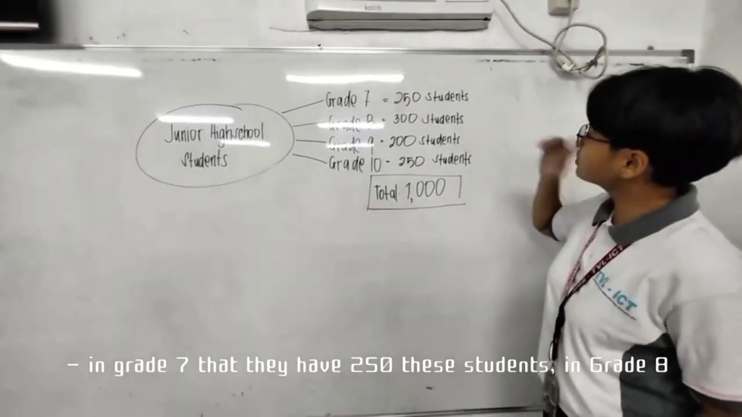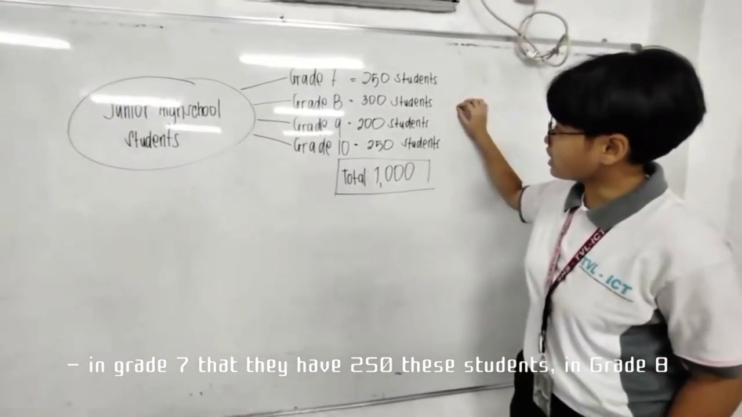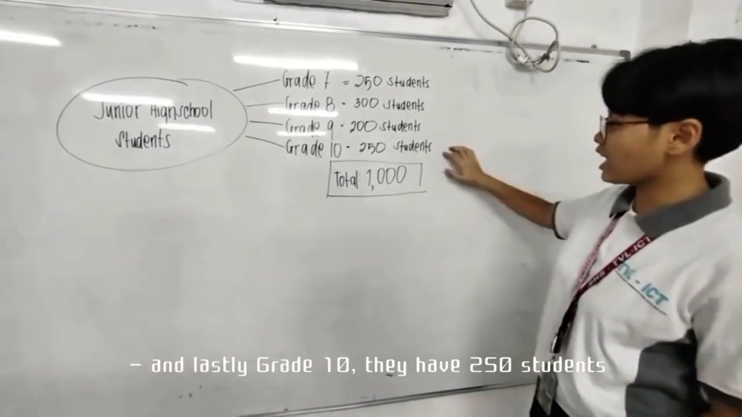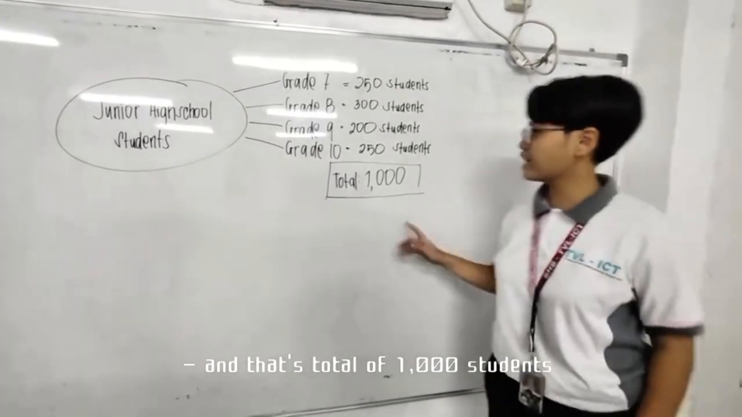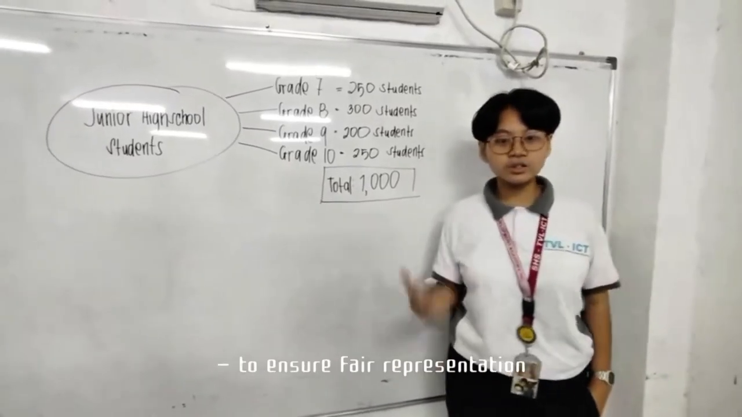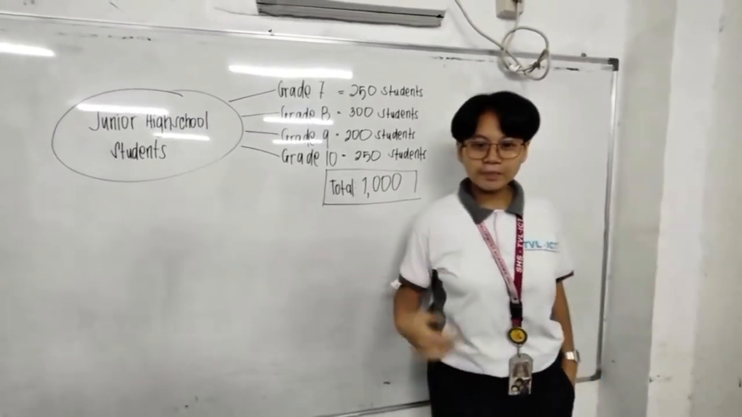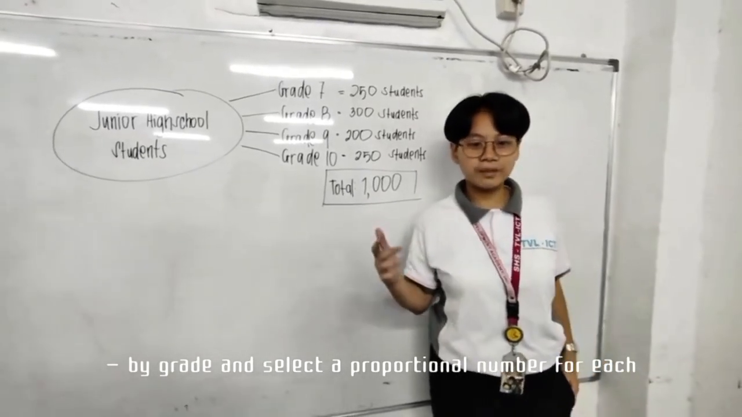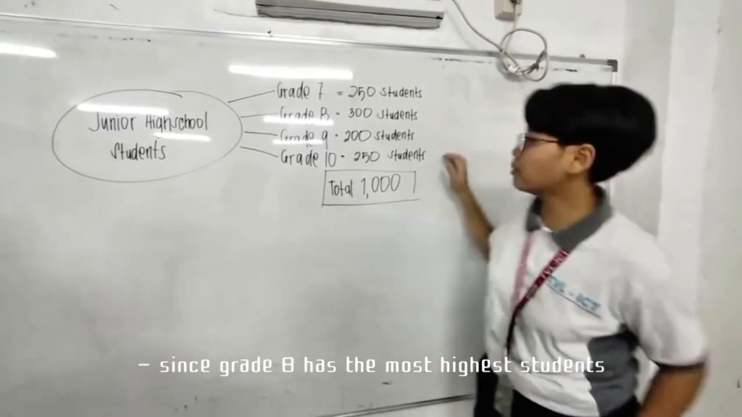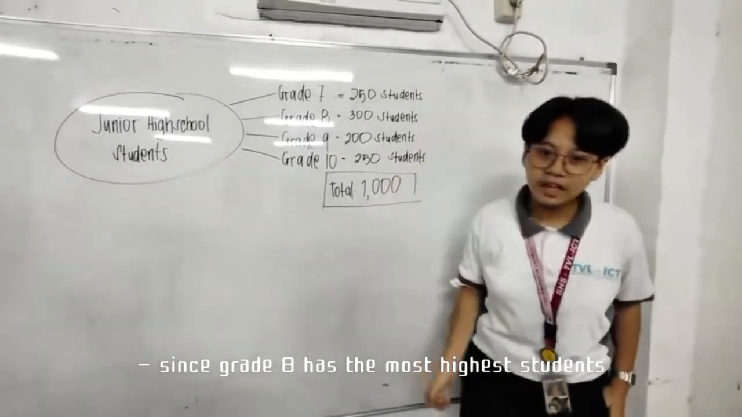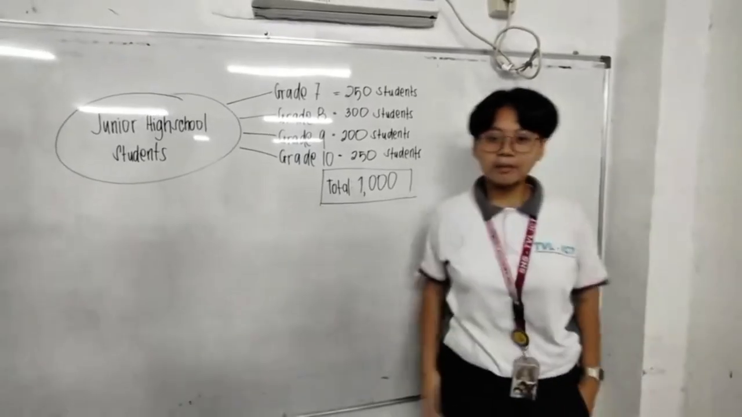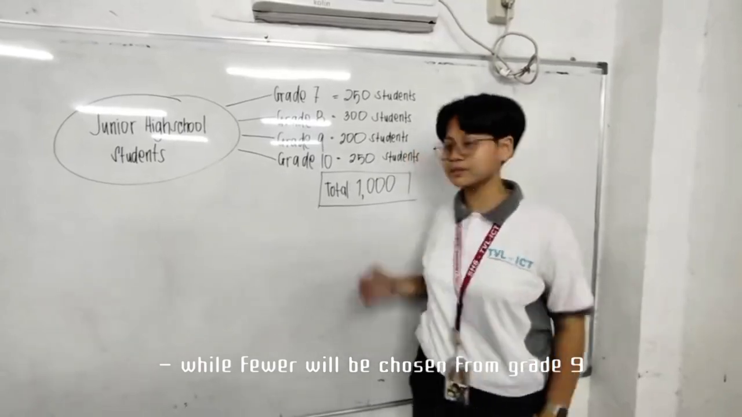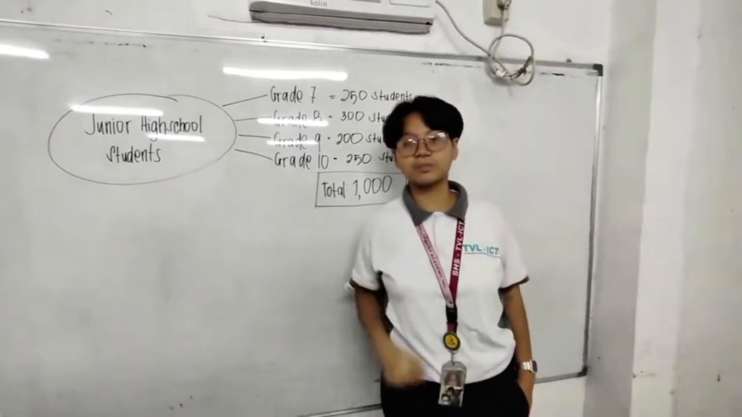In grade 7, they have 250 students. In grade 8, they have 300 students. In grade 9, they have 200 students. And lastly, grade 10, they have 250 students. That's a total of 1,000 students. To ensure fair representation, the principal groups the students by grade and selects a proportional number from each. Since grade 8 has the most students, more will be chosen from that grade, while fewer will be chosen from grade 9, the smallest group.